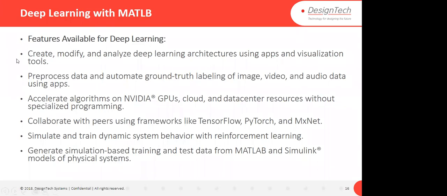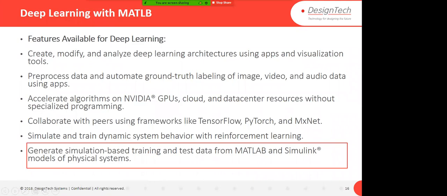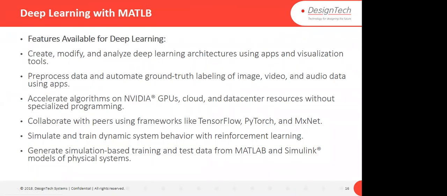And further, let's say if you don't have data, you can generate your data in MATLAB and Simulink. Simulink is a way where you can design any kind of system virtually, and you can generate data and use that data to create deep learning models.